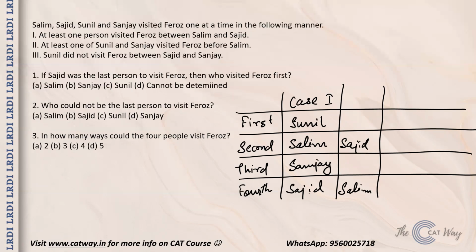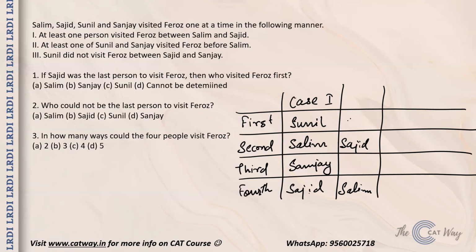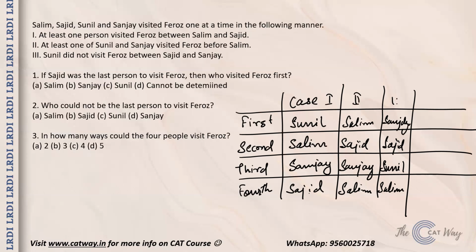In one case, Sunil can visit over here and Sanjay over here. Similarly, in another case, we can have Sanjay over here and Sunil over here. This is the second one, and this is the third one that we have. Coming on to the fourth one.